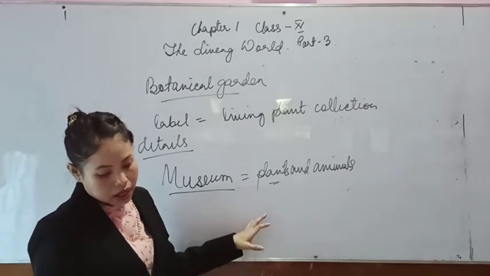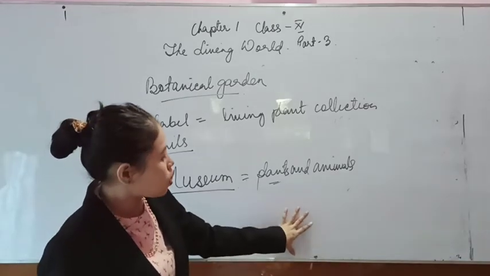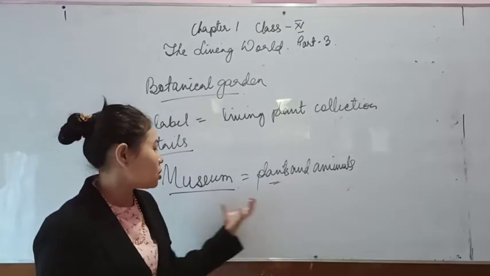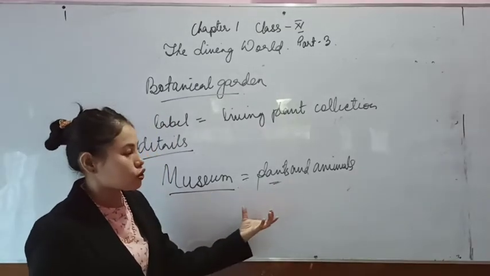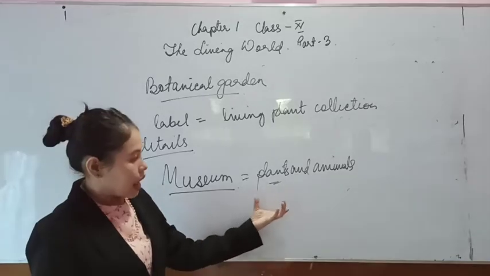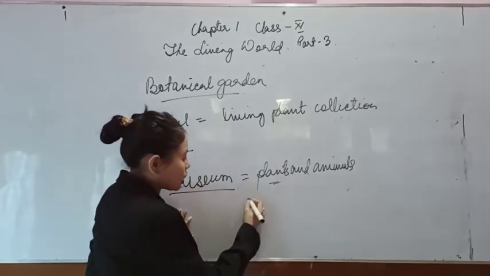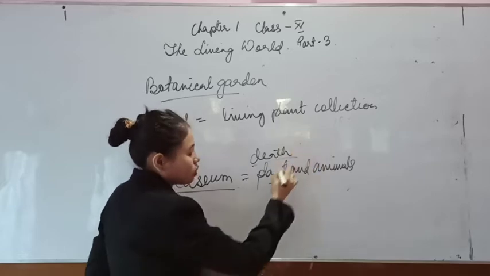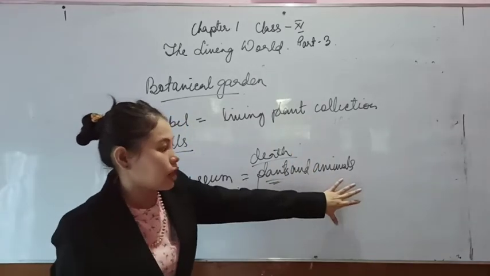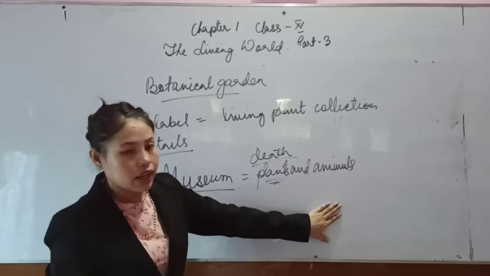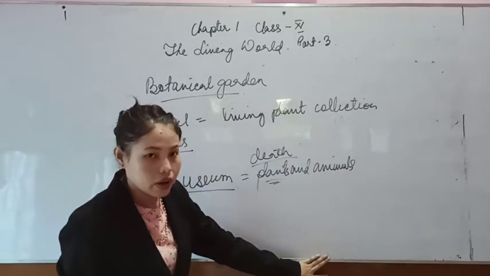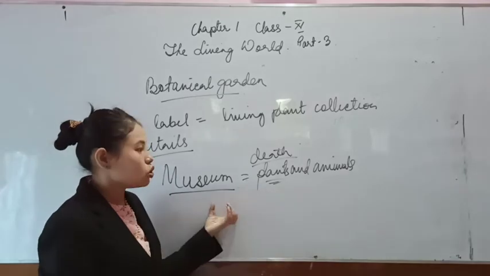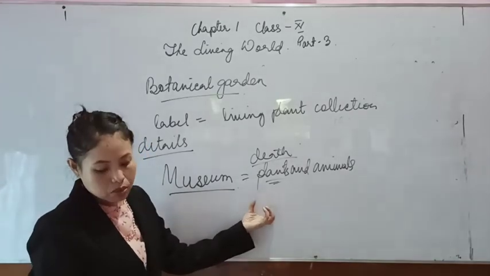And they are also used for reference purposes. So the plant and animal species in a museum are used for reference, and it houses dead plants and animals. The animals in the museum will be dead, and they can be stored in a jar, or they can be only of fur, or only of bones. Understand? So this is how a museum stores the specimen.